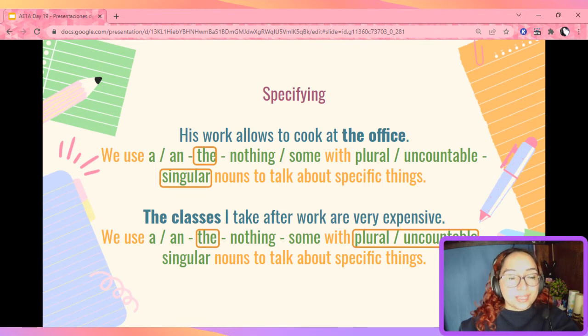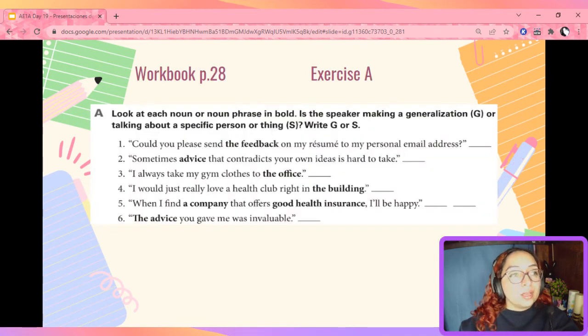So, let's put this into practice. Let's go to your workbook page 28, exercise A. Here, what you need to do is to look at each noun or noun phrase in bold and identify if we are making a generalization or if we're talking about something specific. Please write G for generalization or S for something specific. Pause the video, please.